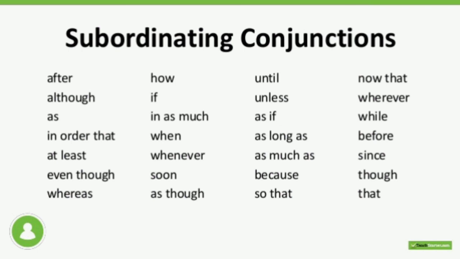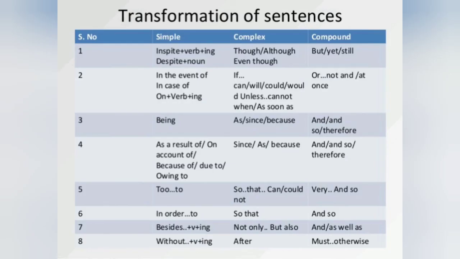I have also given a table of simple, compound and complex. This table shows the simple, complex and compound conversion. There are no hard and fast rules, but please try with the sentences. I think you must have learnt this in your lower classes, but here again, as a review, I have attached the table. Like, if in spite of plus verb plus ing comes, then you can convert that sentence using in spite of or despite. That sentence is simple and can be converted using though, although, even though as a complex sentence, but yet, still as a compound sentence.